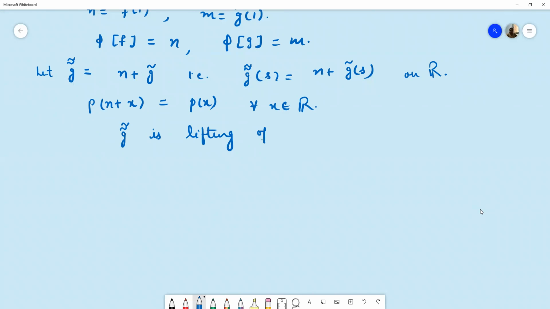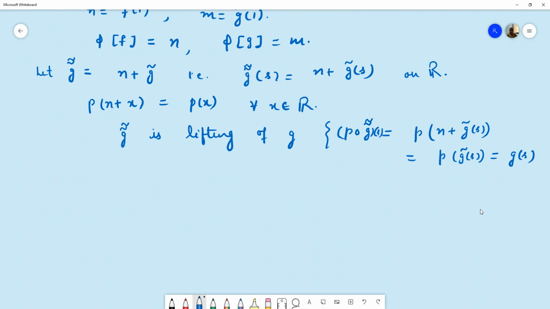This is a lifting of g because p circle g double curl at point s is p of n plus g curl of s, and we know p of n plus x is simply p of x. So it is p of g curl of s, and g curl is already a lifting of g, so it is g of s. So p circle g double curl is equal to g.